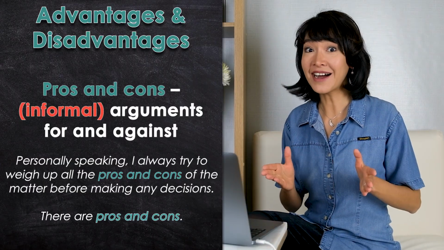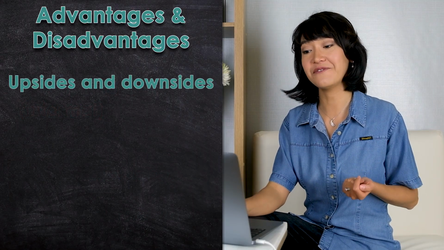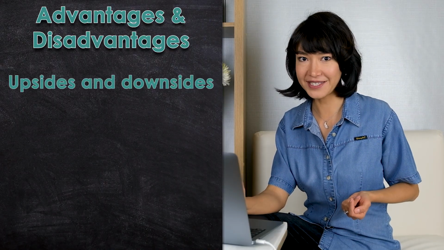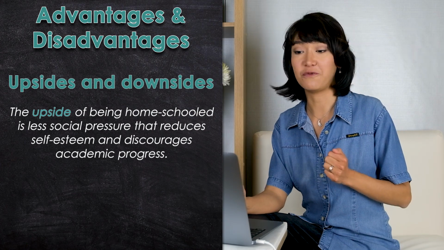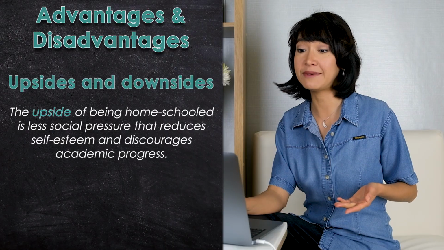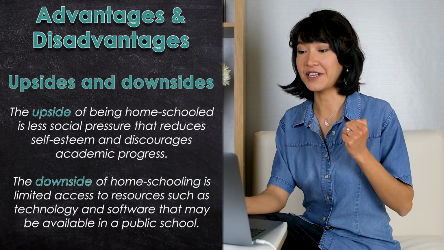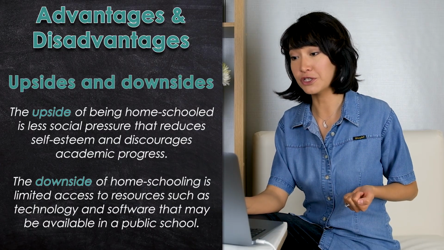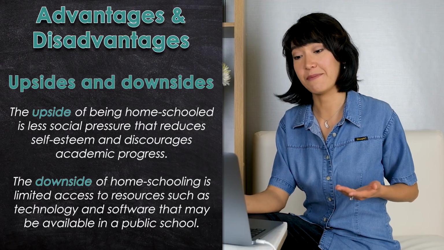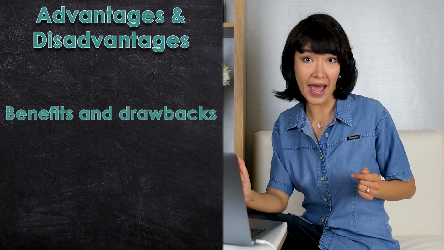In IELTS writing, you could use upsides and downsides. These are positive and negative aspects of something. And here are a couple of examples. The upside of being homeschooled is less social pressure that reduces self-esteem and discourages academic progress. The downside of it is limited access to resources such as technology and software that may be available in a public school. You can also talk about benefits and drawbacks.